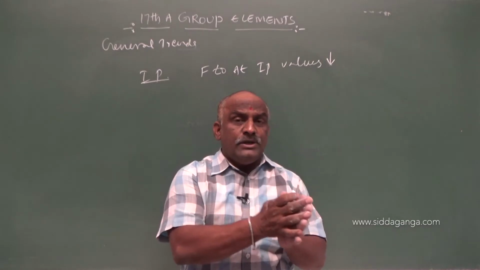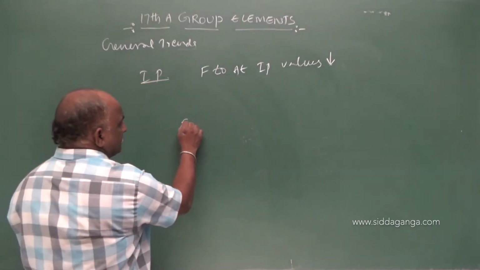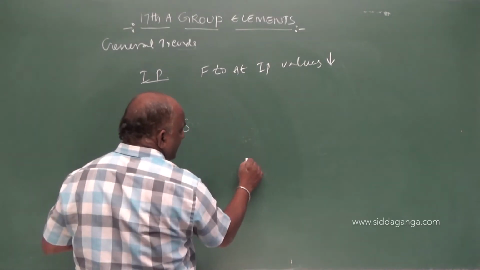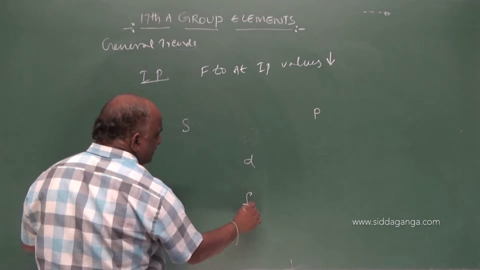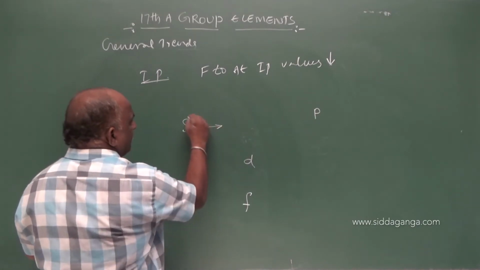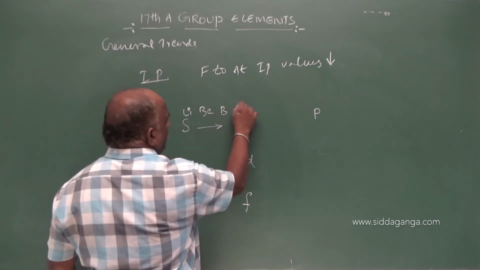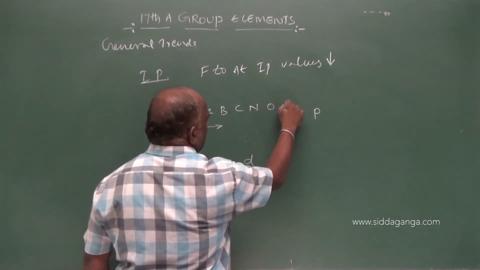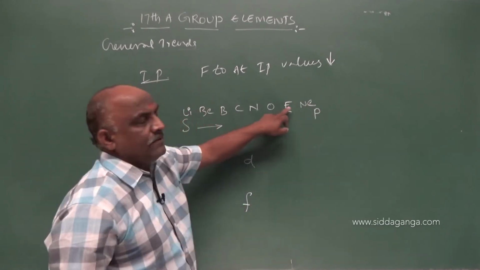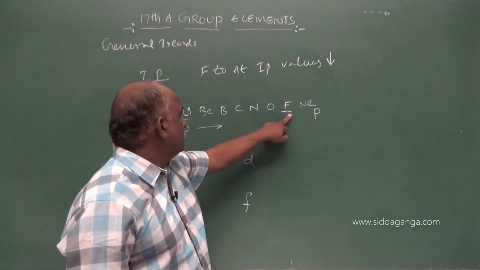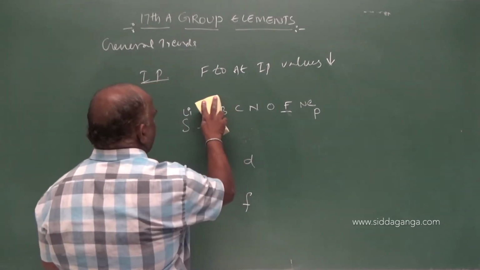But compared to S block elements, compared to D block elements. Once you observe, this is the S block elements, here D block elements, here P block elements, while coming to here F block elements. Imagine it is lithium, beryllium, boron, carbon, nitrogen, oxygen, fluorine and the last one is neon.